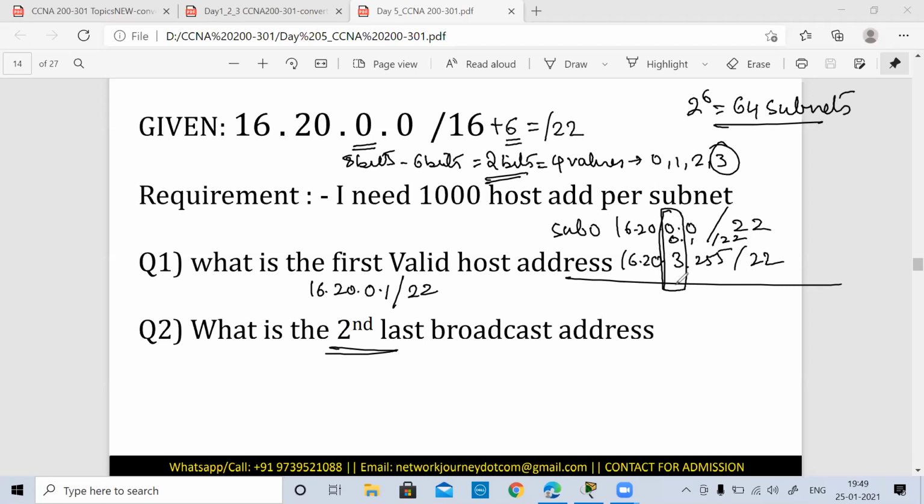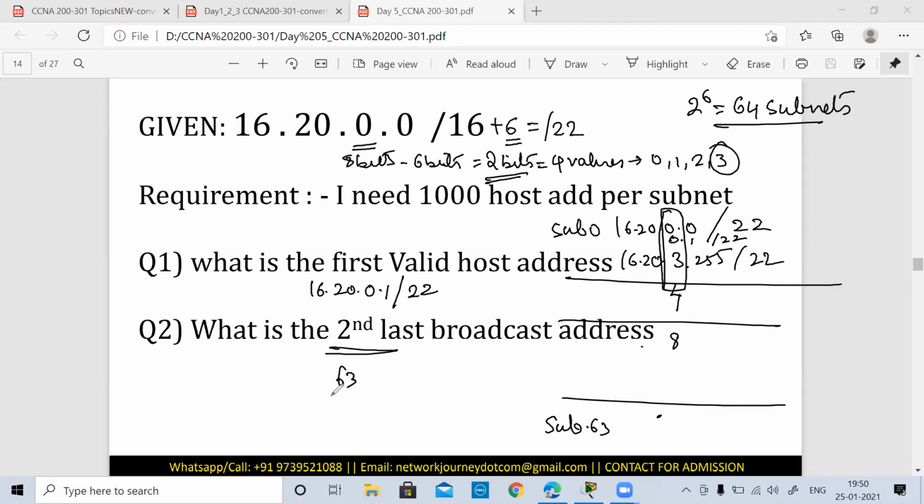Next we'll start at 4, and then the third subnet will start at 8. So according to this, 0 into 1, 0 into 4, 1 into 4, 2 into 4. So the last subnet would be 63 into 4. The last subnet, number 63, will have the third octet with a value of 63 into 4.